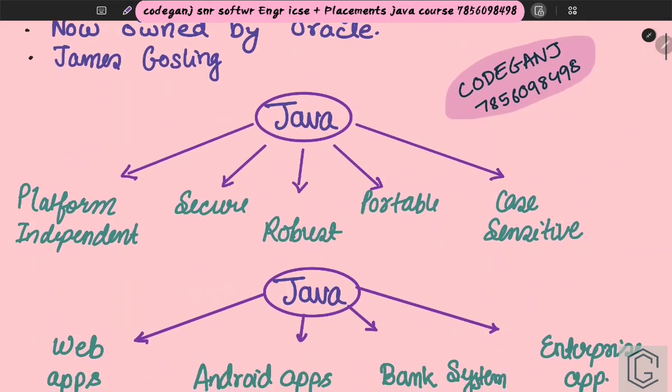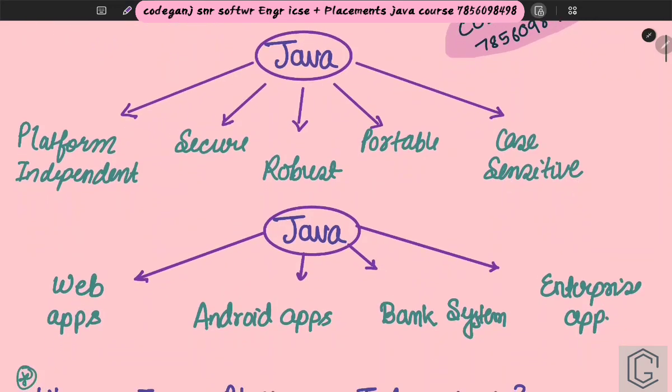And now we are going to understand the features of Java. When you talk about the features of Java, this is not a school exam where you will be asked what are the features of Java. In the school-level or board-level exam, they might ask you that, and you will write it is platform independent, secure, robust, portable, case sensitive. But in college interviews and placement interviews, you are asked why. You are asked the heavy question why.